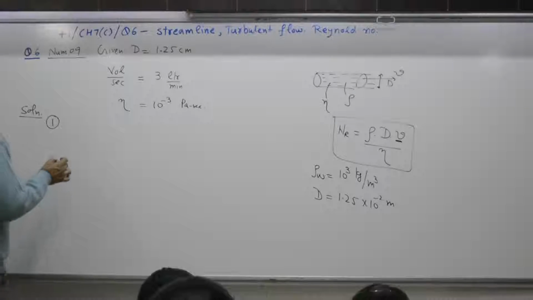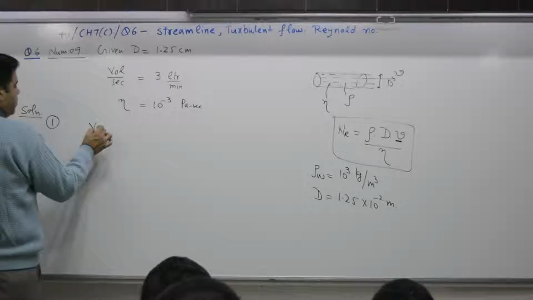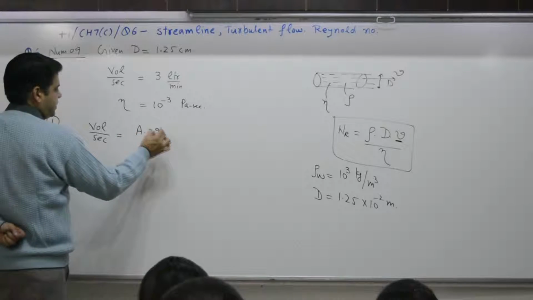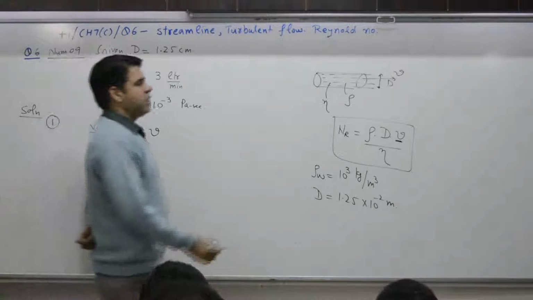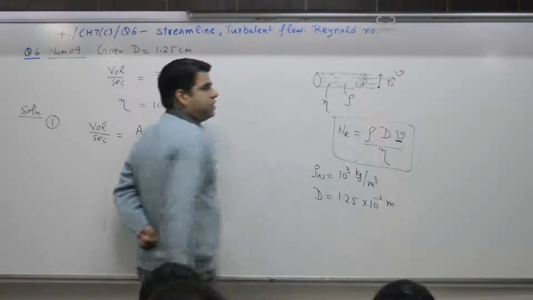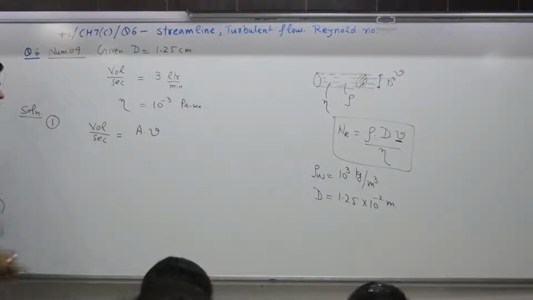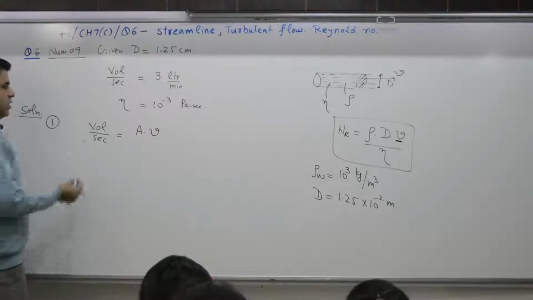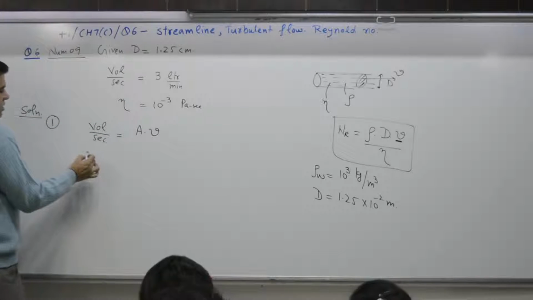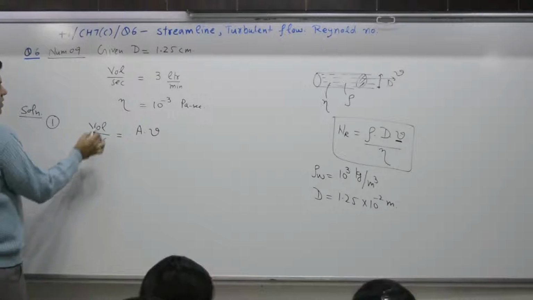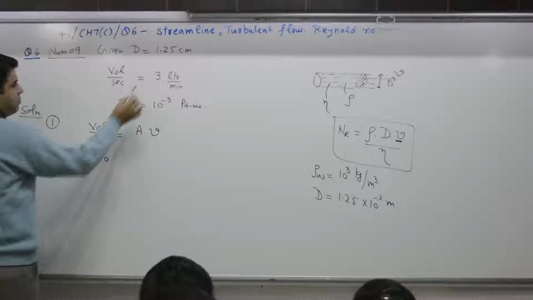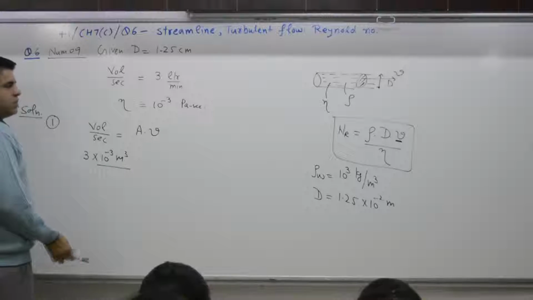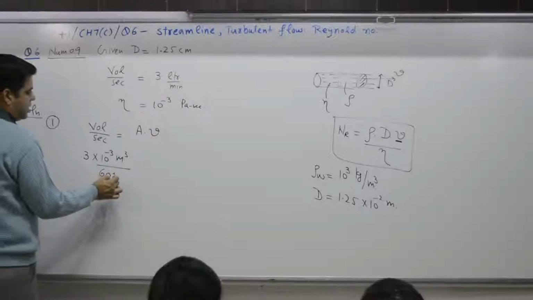Volume flowing per second is equal to area into speed. For a given pipe, volume coming out is what? Area into speed. Area into distance is volume, and speed is distance by time. Volume flowing per second is given. How much? 3 liter, 10 raised to power minus 3 meter cube. 1 meter cube is 1000 liter per minute, 60 second.